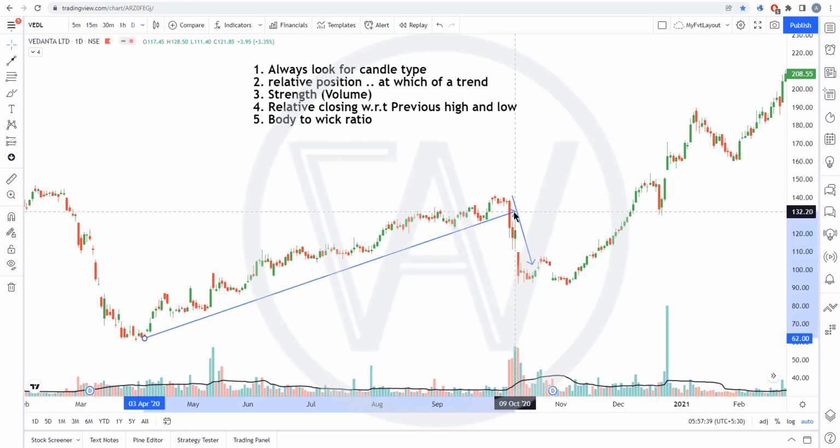So here you can see that trend break and then price came further down.